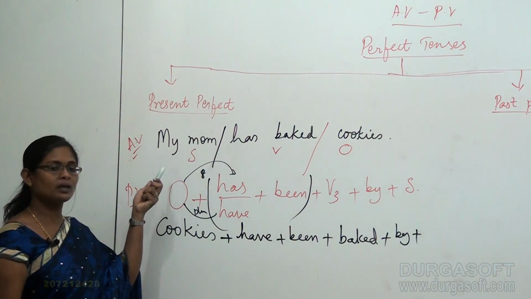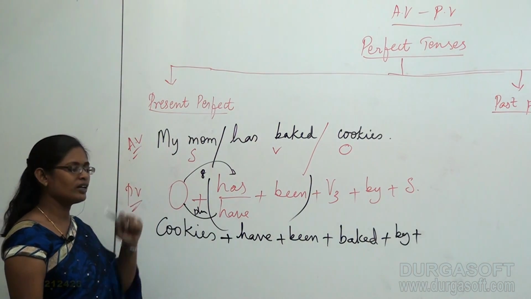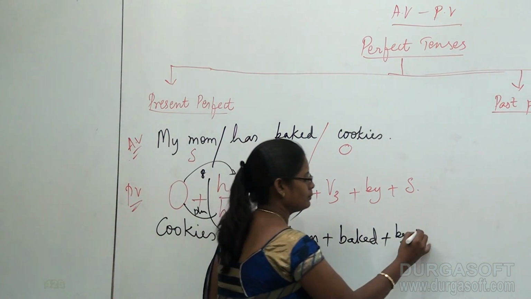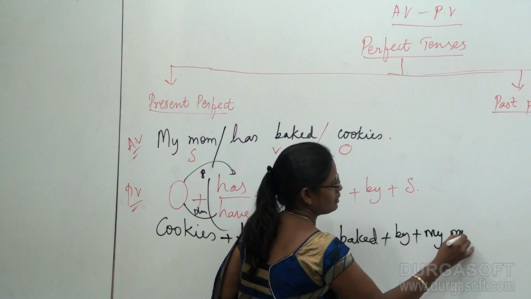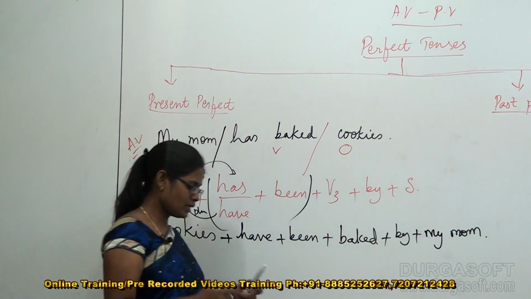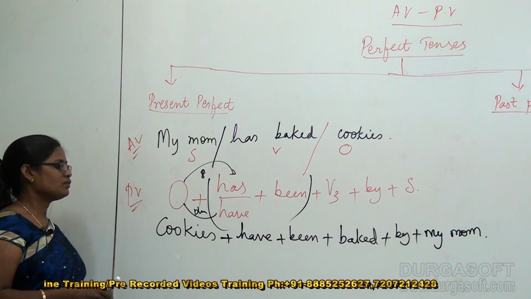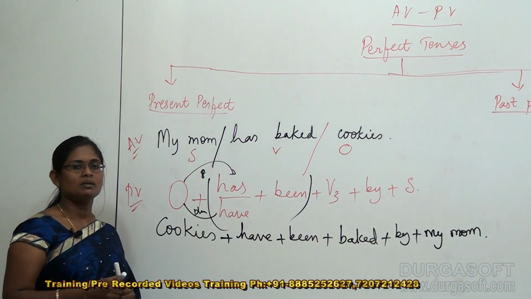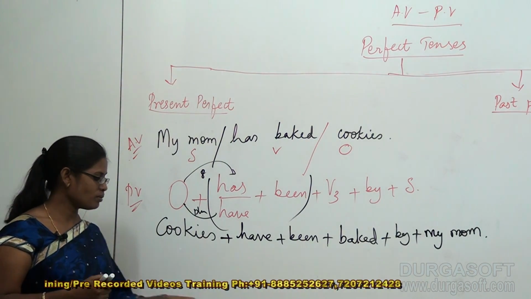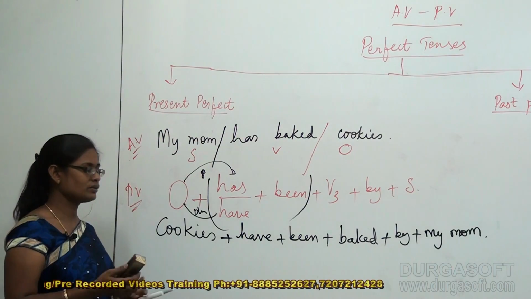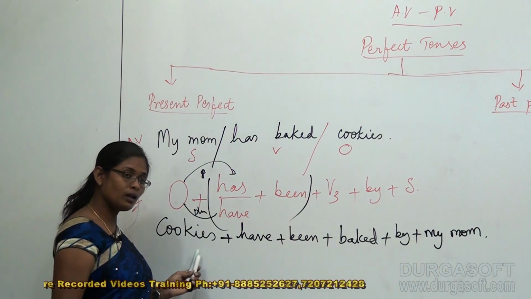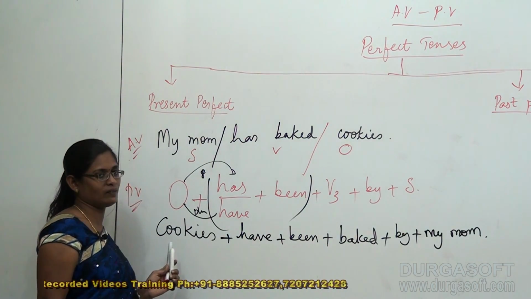What was the subject that we are speaking about in the sentence? Very good, it's my mom. See how beautifully the passive voice present perfect sentence has been formed. That's a positive sentence with plural subject in the passive voice.